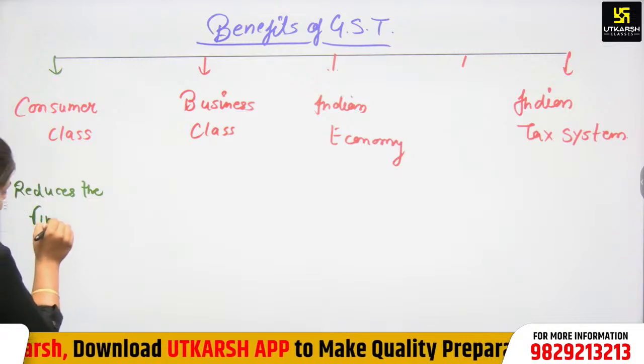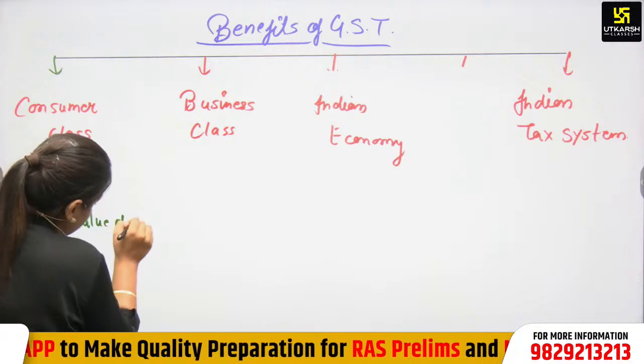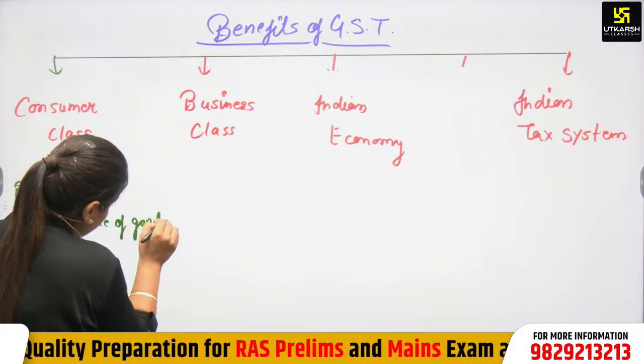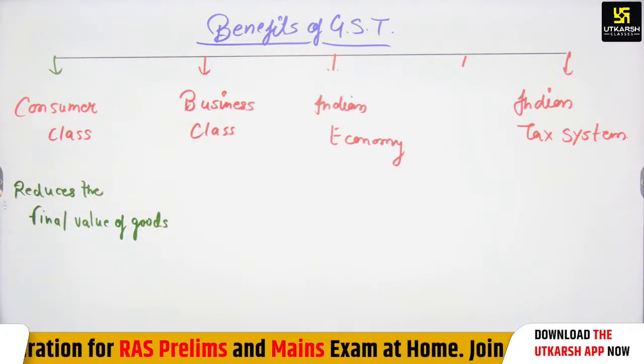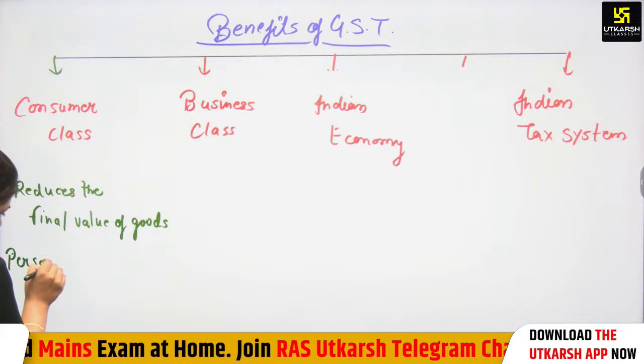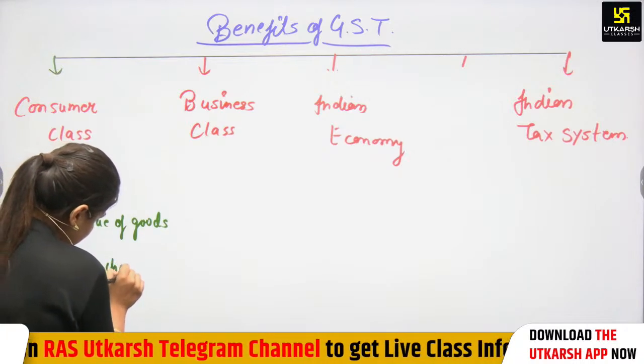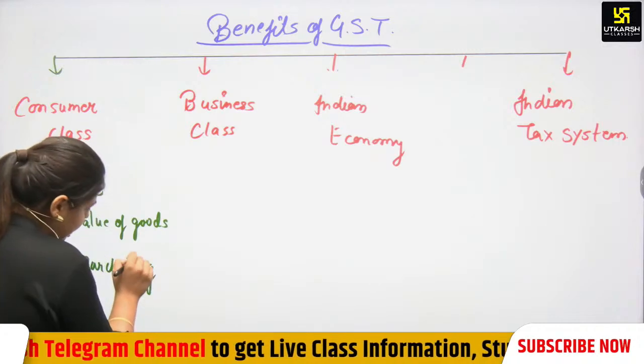When the final value of goods reduces, purchasing power will increase.